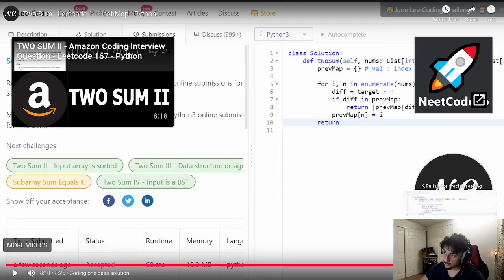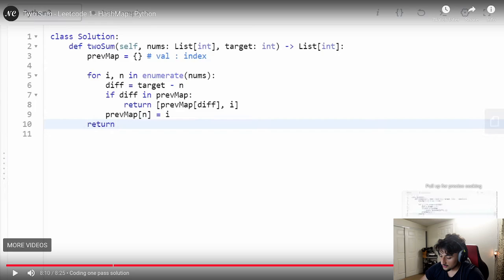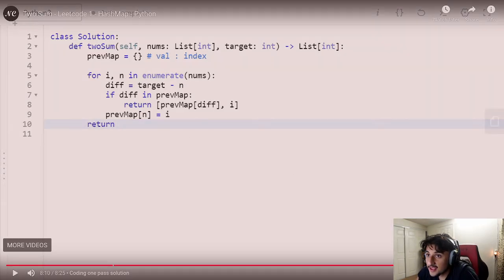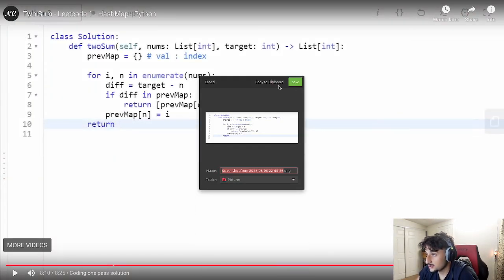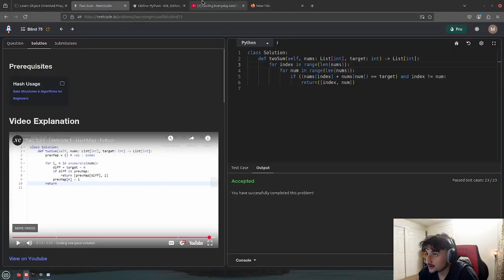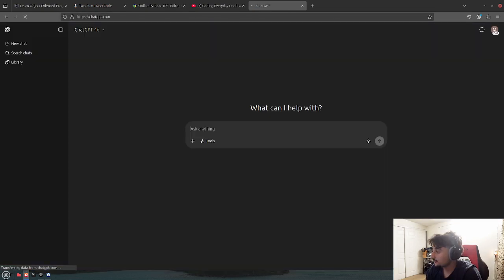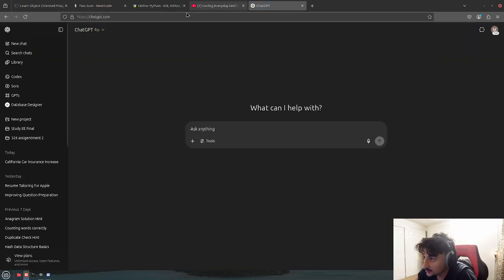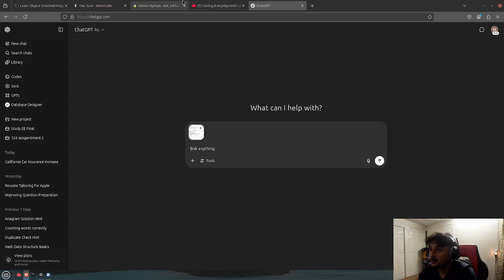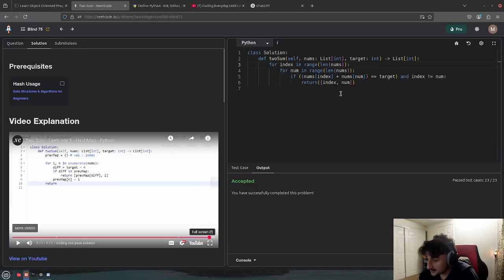I ain't gonna lie, man. There was no way in hell, bro, I was gonna guess that's how you solve that. That's insane. That's actually insane. Like storing in a hash map, subtracting the target by the number, seeing if that's in the hash map. If that's already in the hash map, those are the two indices, bro. That's so crazy.